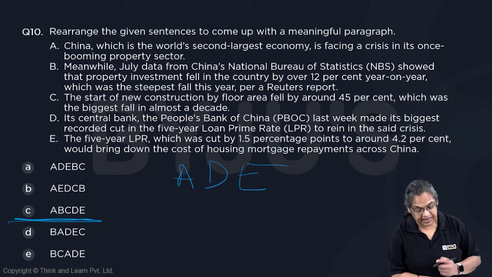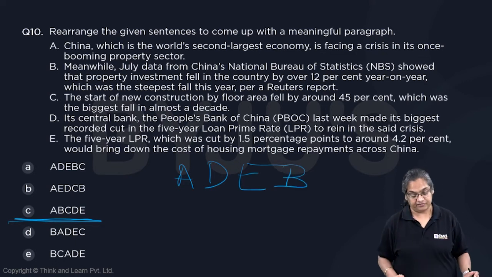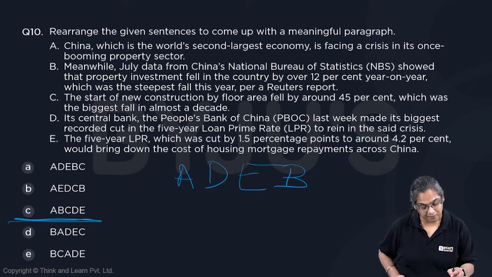The 5-year LPR, which was cut by 1.5 percentage points to around 4%, would bring down the cost of housing mortgage repayments across China. Meanwhile, July data from China's National Bureau of Statistics said that property investment fell in the country.